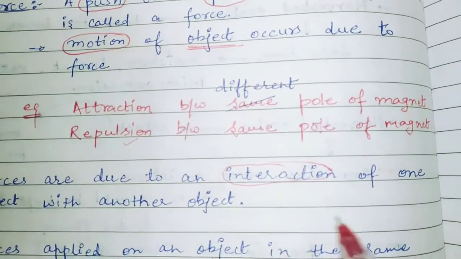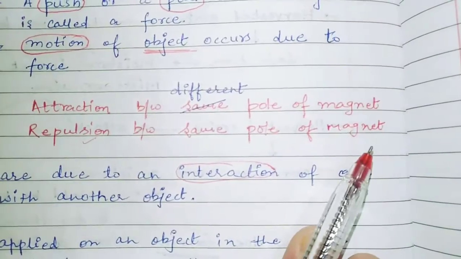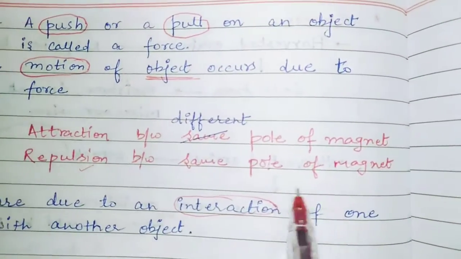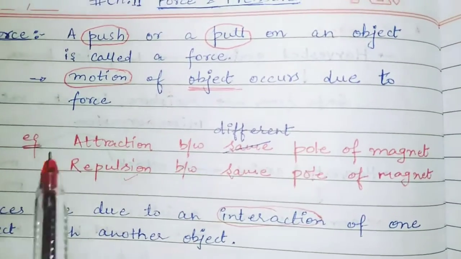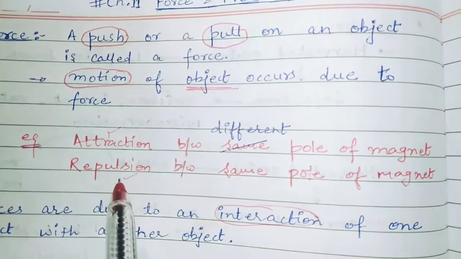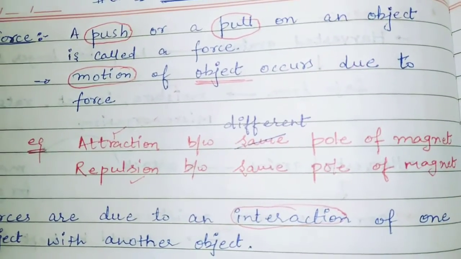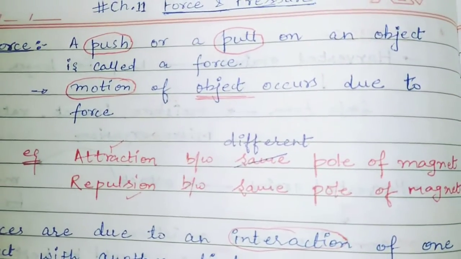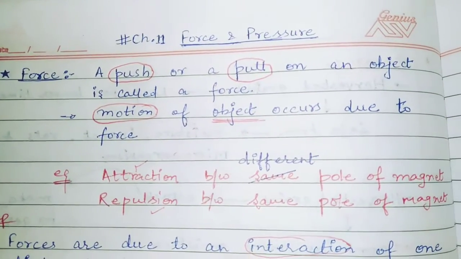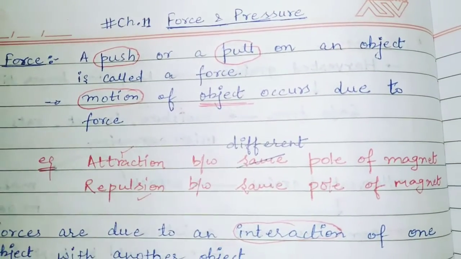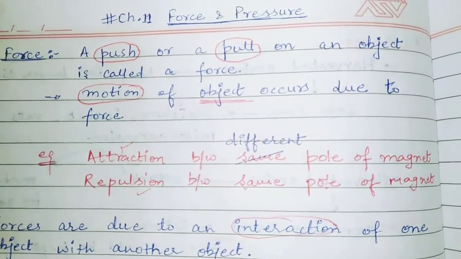Student, in earlier classes we have discussed magnets. The same poles of a magnet repel each other, and different poles of a magnet attract each other. So attraction and repulsion are both kinds of force. Then student, I want to give examples of push and pull, so that you can understand what pull and push are, and what kind of force can be generated from them.